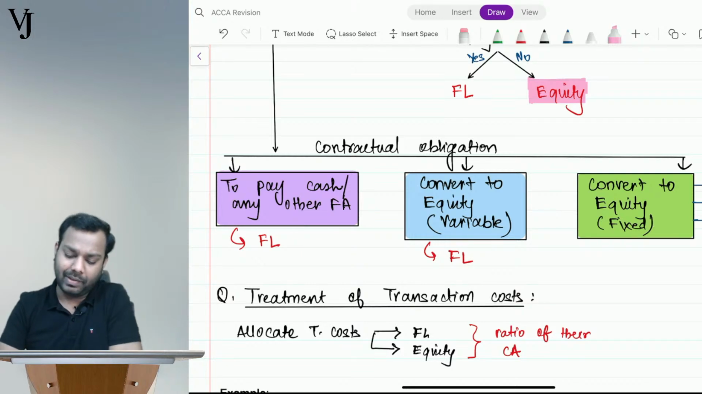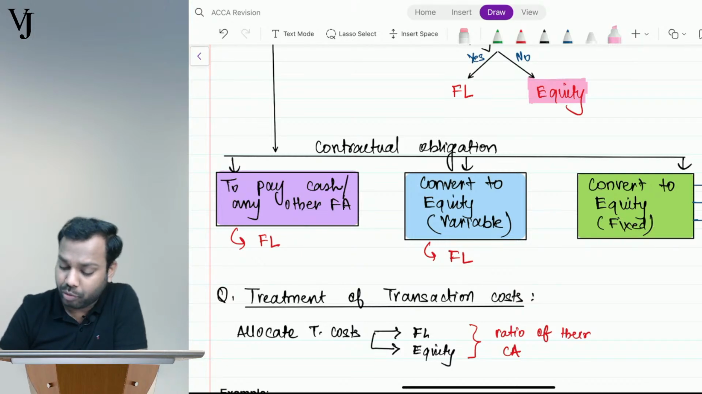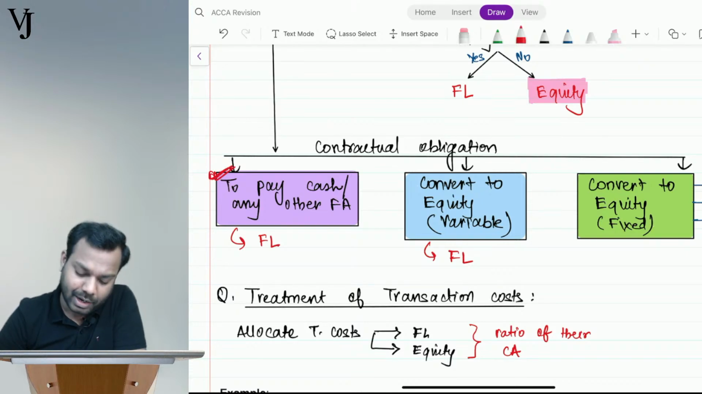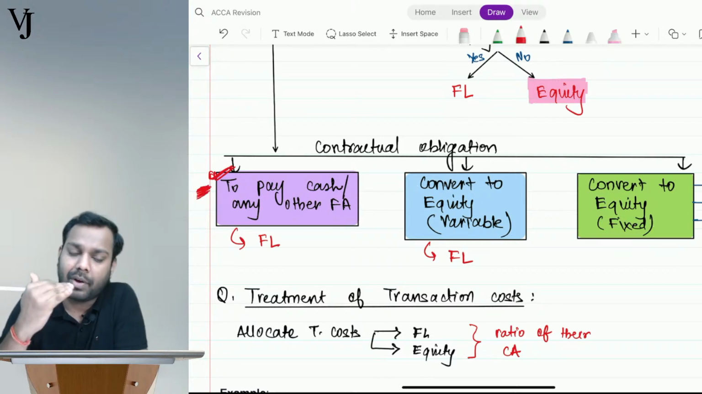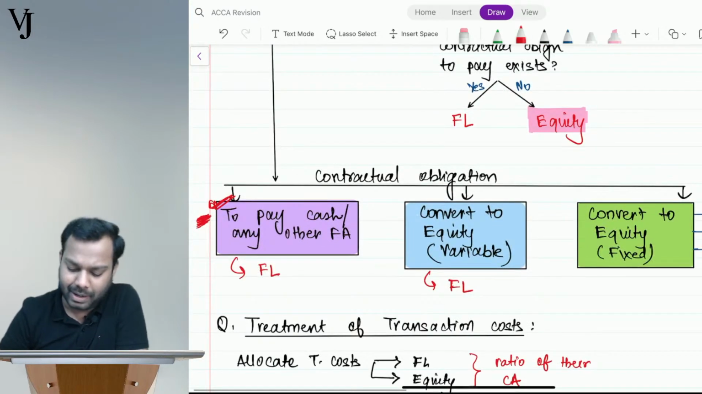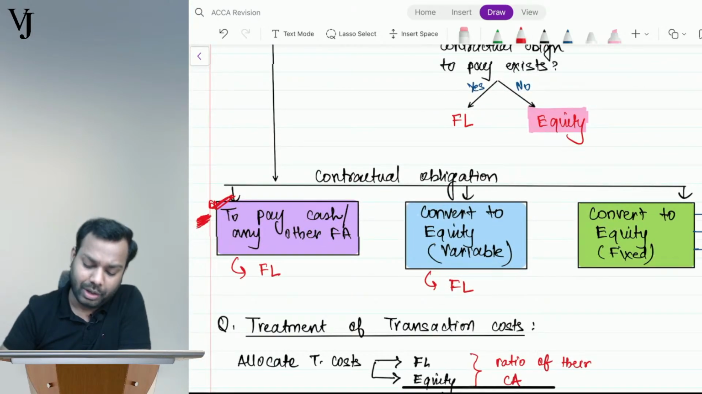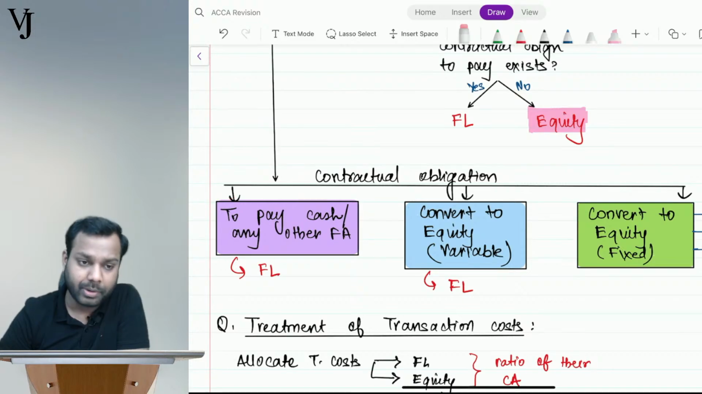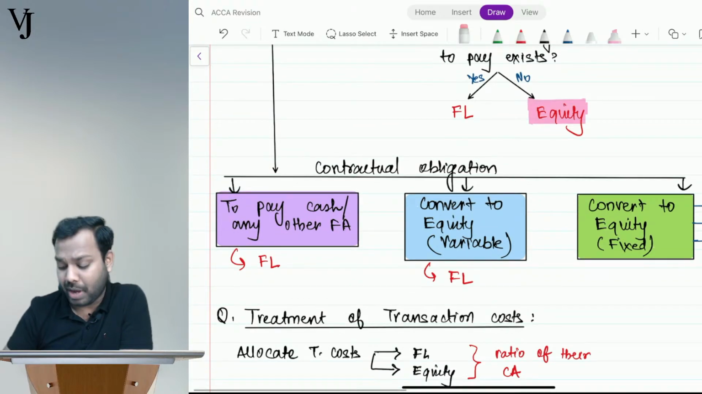Please confirm. Please ignore the last 2 points, but tell me only this point. Is this point clear, everyone? Whenever I have to settle the principal by payment in cash or any other financial asset, don't you think I am contractually bound? Right? So it will be FL.